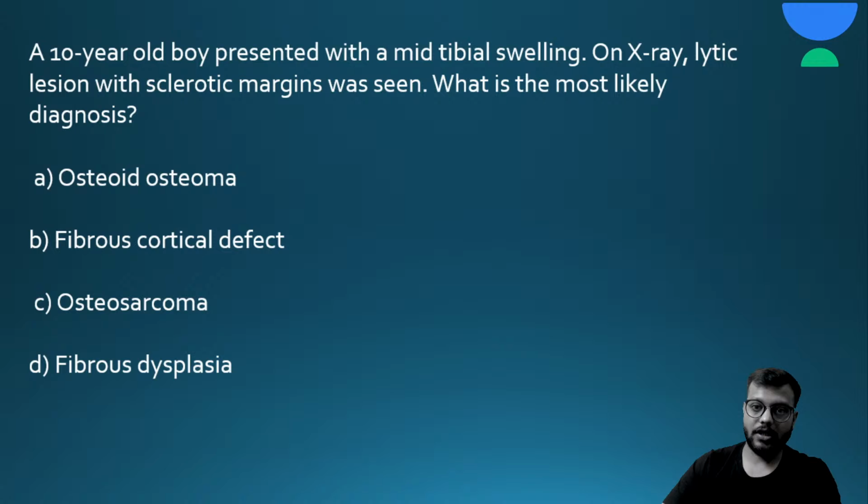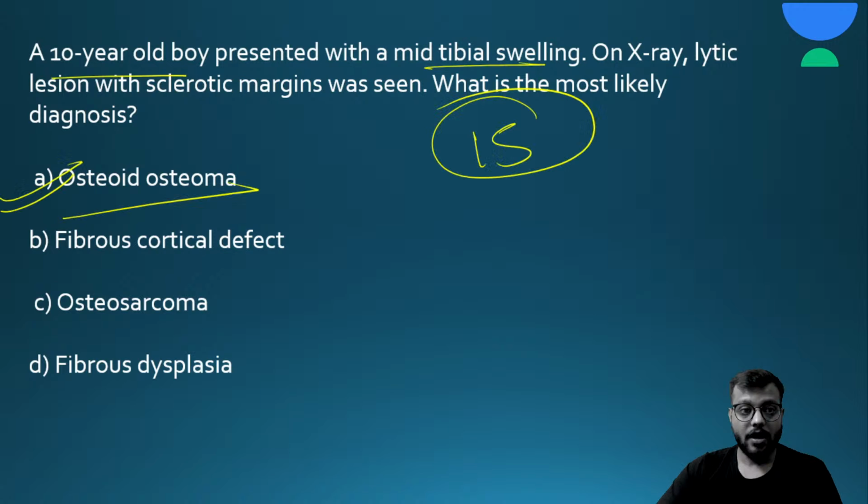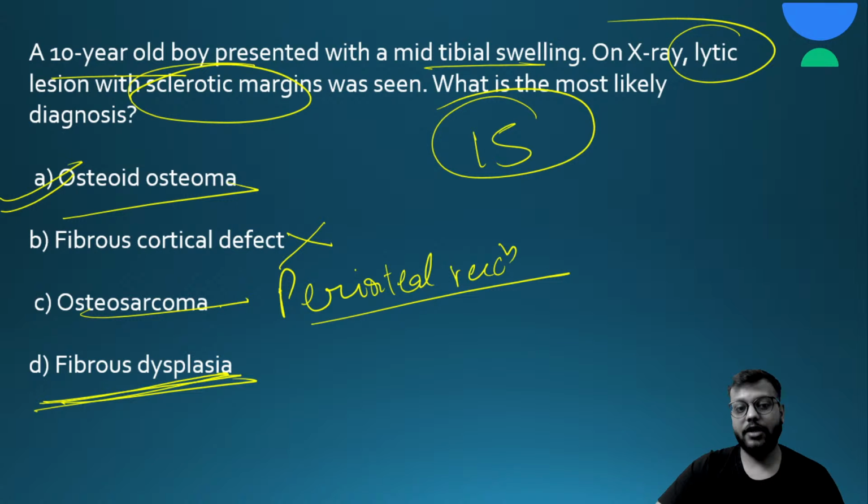Okay, so the answer for this question is osteoid osteoma. सबसे पहले 10 ईयर है, लोअर लिम्ब में है, लाइटिक लीजन विद स्क्लेरोटिक मार्जिन, fibrous cortical defect नहीं होगा. Osteosarcoma में you will have sunburst appearance, extensive periosteal reaction. Okay, so it is not the answer. Fibrous dysplasia, no, it will not be seen as a lytic lesion with sclerotic margin. So the answer is osteoid osteoma. Here you can see lytic lesion with sclerotic margin. It is osteoid osteoma. It is a benign lesion, benign bone tumor.